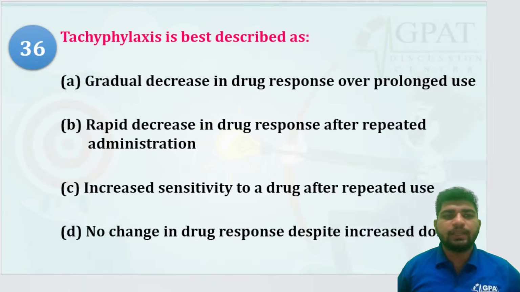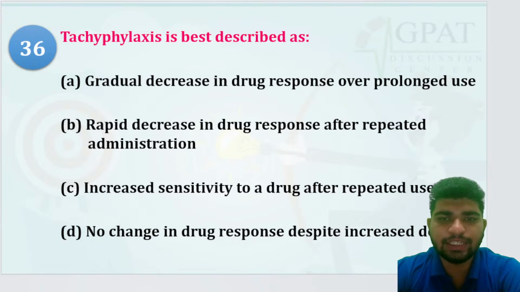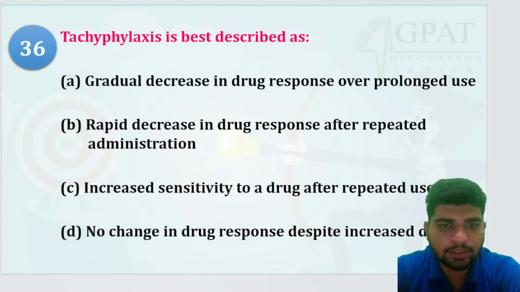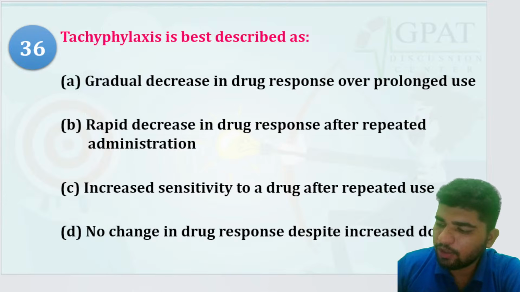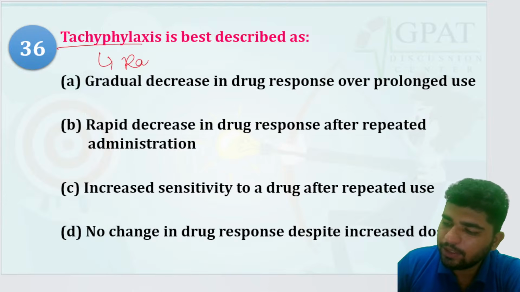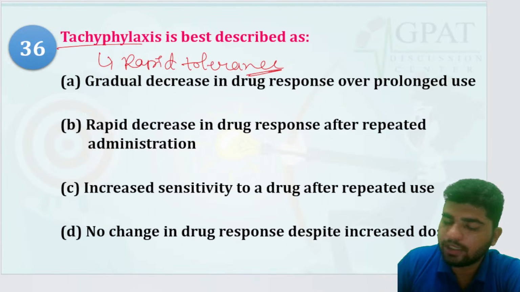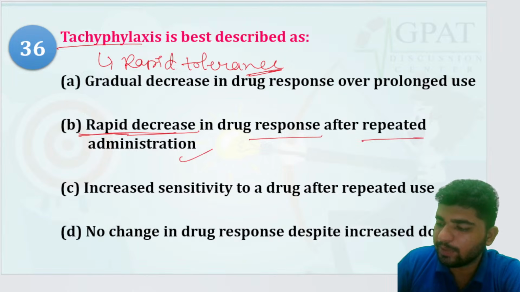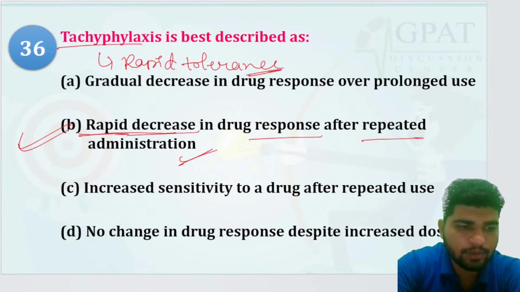Tachyphylaxis is best described as: gradual decrease in drug response over prolonged use, rapid decrease in drug response after repeated administration, increased sensitivity to a drug after repeated use, or no change in drug response despite increased dosage. Tachyphylaxis is just like rapid tolerance. There is a rapid decrease in drug response after repeated administration. So B would be your right option.